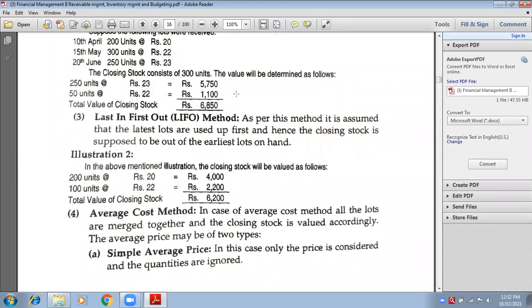Ma'am, repeat. Yeah. See, I'll give you an example. Last in, first out means, suppose you have produced those goods which are trendy, fashionable goods. Now, suppose plazos and pants are in fashion now. So, you are going to produce those goods first. So, whatever is produced recently, मतलब last में जो आपने produce किया था ना, उसको आपको पहले बेचना है. The goods that are produced in last, I mean recently, have to be sold first. Why? Because it may go out of fashion. It may go out of the trend.